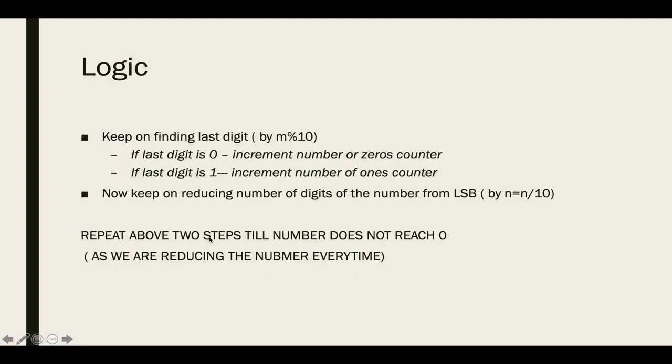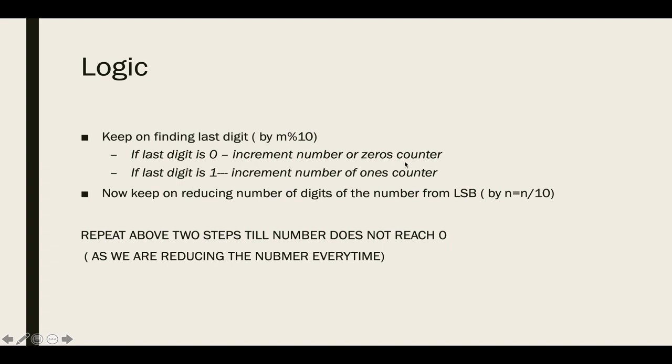The logic is keep on finding the last digit by doing mod and check: if the last digit is 0, you increment the number of zeros counter, and if the last digit which you found out by doing the mod is 1, then you increment the ones counter.